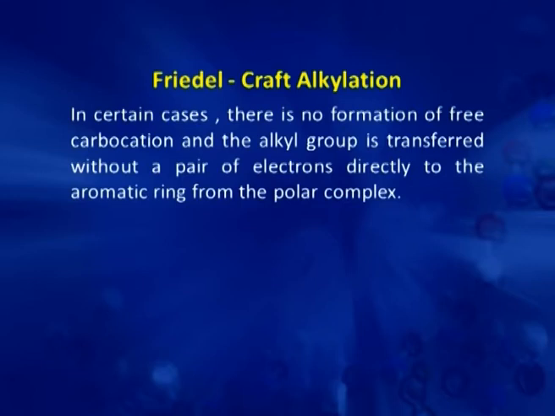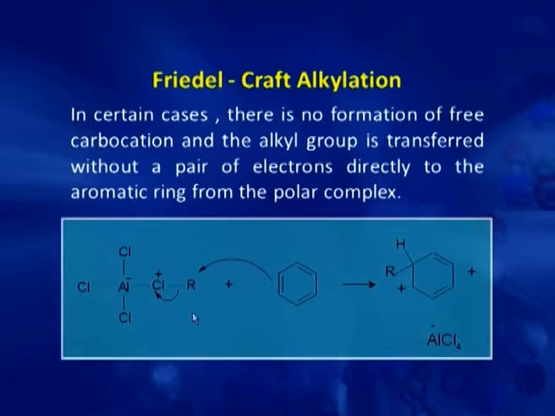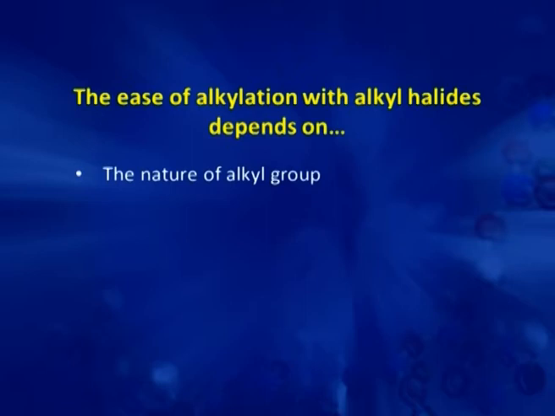In many cases it was observed that there is no free formation of carbocation and the alkyl group is transferred to the benzene ring via the intermediate complex, and there is again formation of intermediate carbocation and the other mechanism is the same.